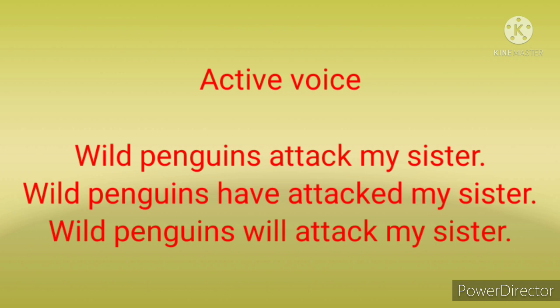If it is in passive form, we will have been in between have and attacked. Okay, it will be as have been attacked, and the subject and object will be in the reverse order. So this sentence is in active voice form. Third sentence, wild penguins will attack my sister. Here wild penguins is subject, will attack is verb which is in active form, my sister is object. Again look at the verb will attack. This is future tense but it is in present form.